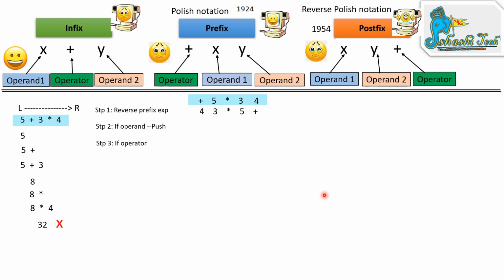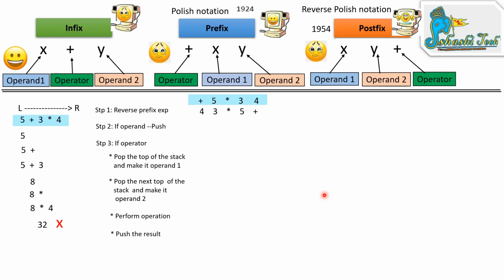Step 3: if it is an operator, pop the top of the stack and make it operand 1, then pop the next top of the stack and make it operand 2, perform the operation, and push the result. You may be confused about these steps, so let us consider this example itself.